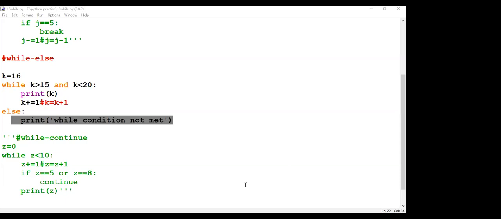What is the meaning of the hash? Hash means it is a comment. If you want to comment this line, you have to keep it as hash. If you put hash, this won't be executed by the interpreter.